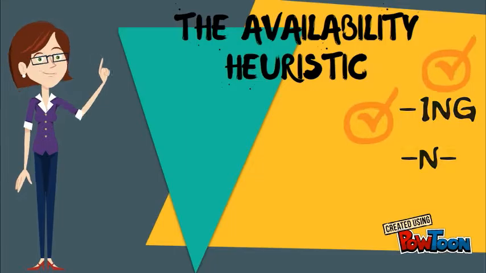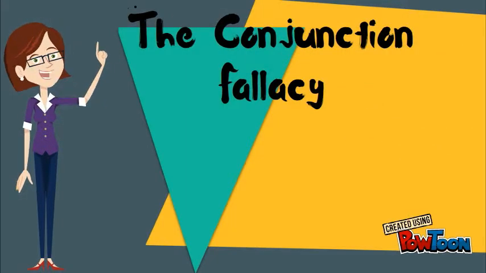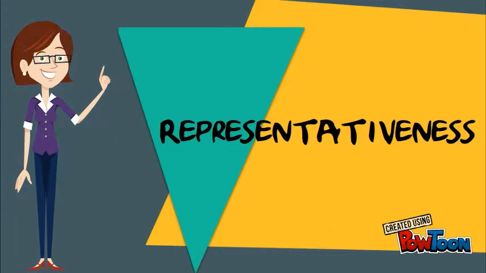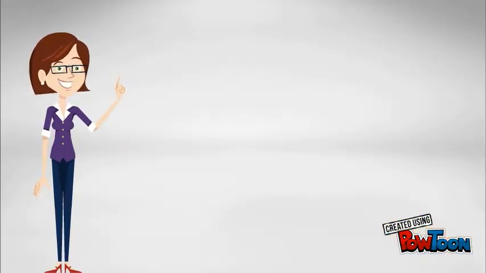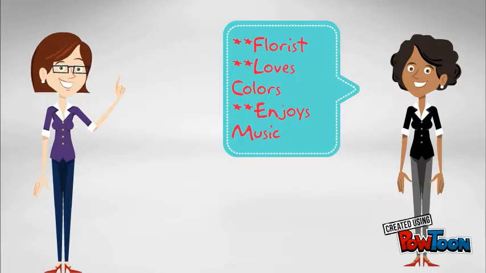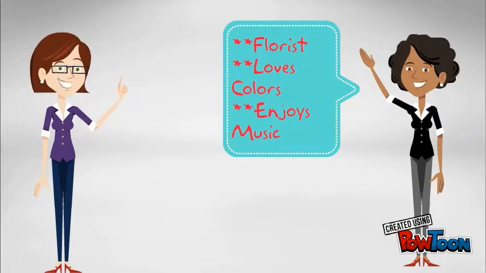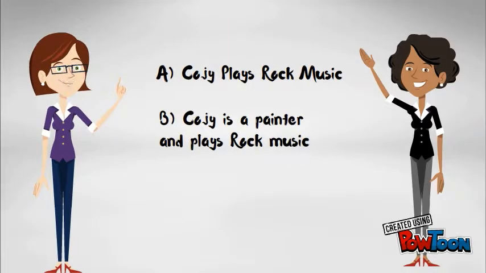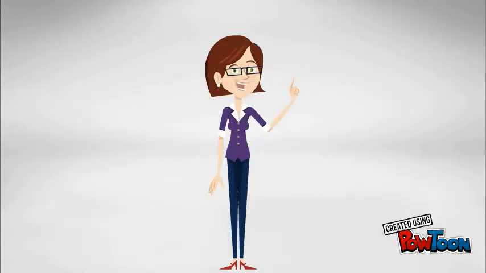This bias led you to another error caused by heuristics called the conjunction fallacy, which we will explain in the next example, but in terms of representativeness. So this is Koji. Hi! She's a florist, she loves colors, and enjoys music. Which is more likely? A. Koji plays rock music. B. Koji is also a painter and plays rock music.